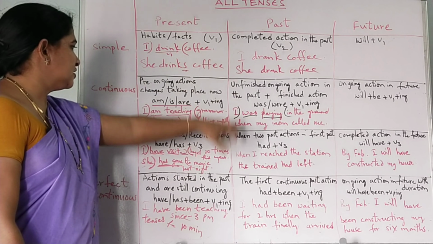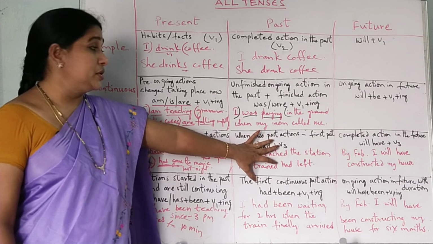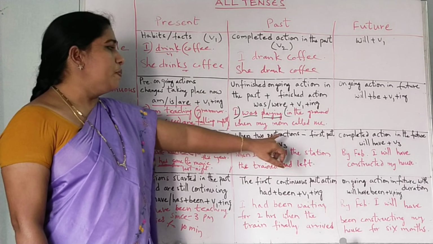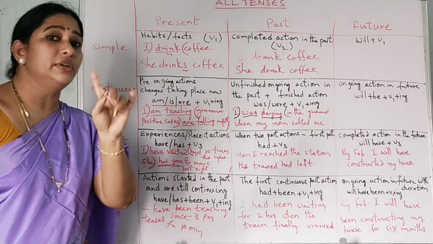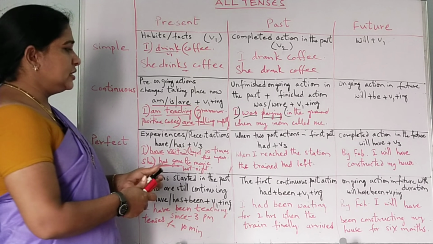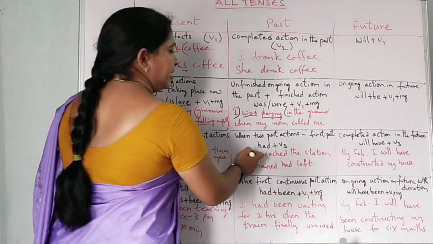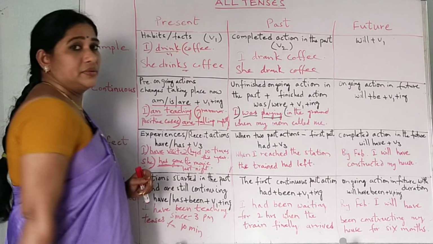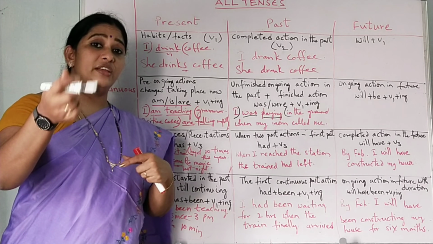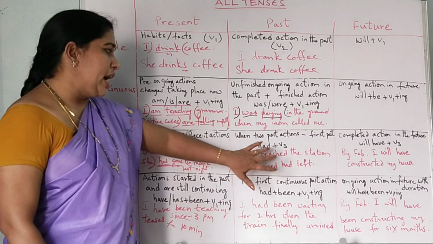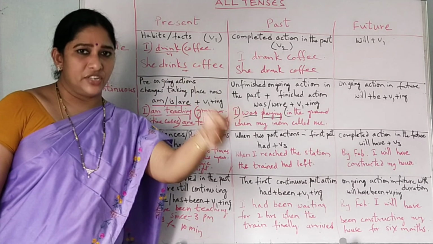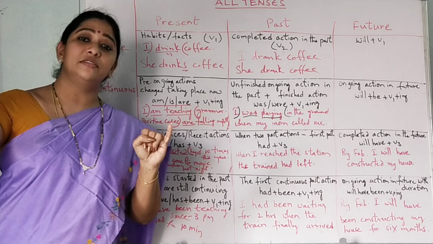Now let us see the past perfect. When is the past perfect used? When there are two past actions, for the first action we use past perfect. Now see the example here. When I reached the station, the train had already left. Two actions we can see here. Reaching the station is one action. The train had left is another action.